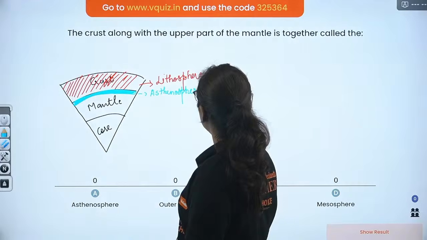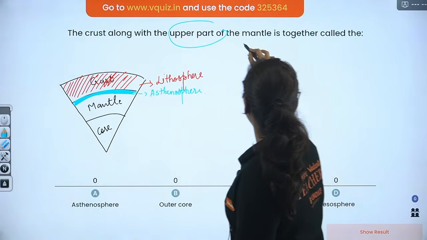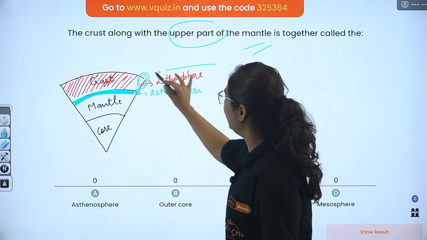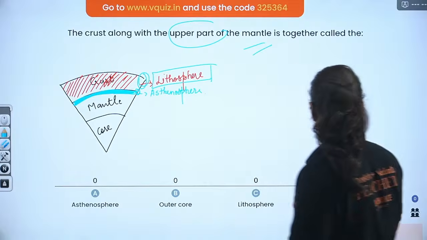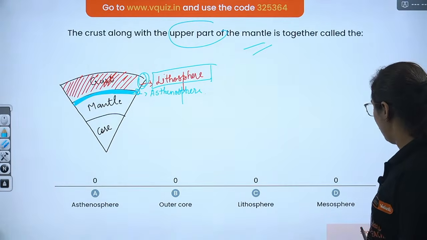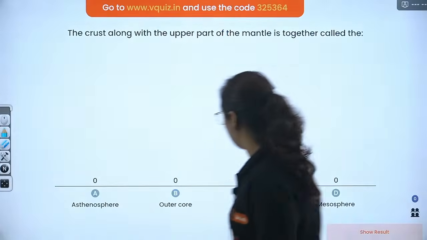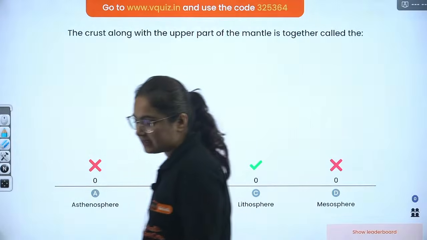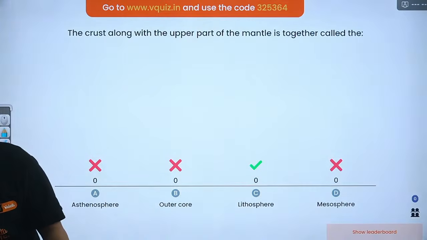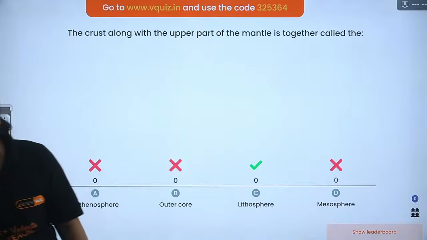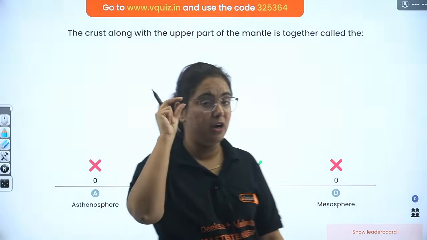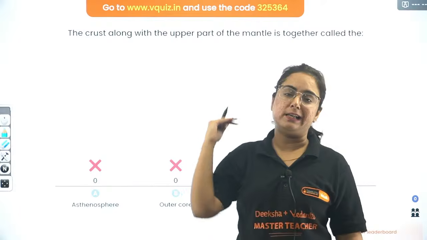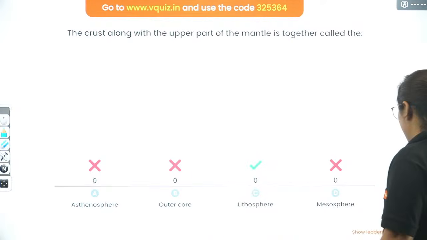Getting my point? So the crust along with the upper part of the mantle, when we join them together, it is known as what? Let's see the result. It is lithosphere, as I just told you. Sama, you are very much correct. Arya, you are very much correct. Kraigil, the upper layer of mantle alone is known as asthenosphere, not when it is joined with the earth crust. Keep in mind, do not make the same mistake next time.